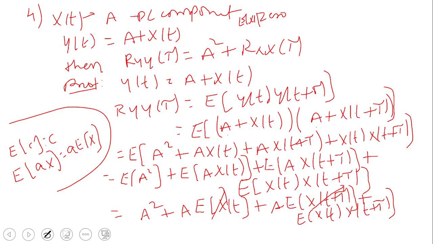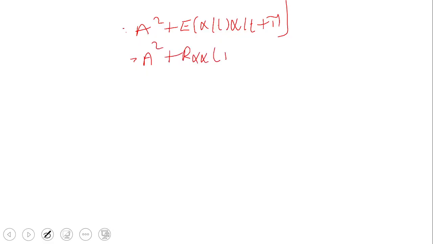Then what remains is A square plus E of x of t, x of t plus tau, which is nothing but A square plus Rxx of tau. So Ryy of tau is equal to A square plus Rxx of tau. This is one of the properties.